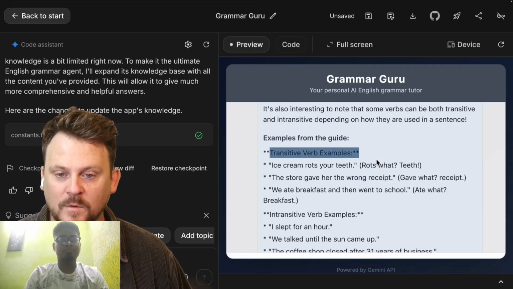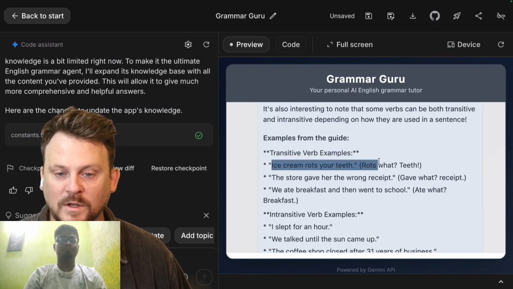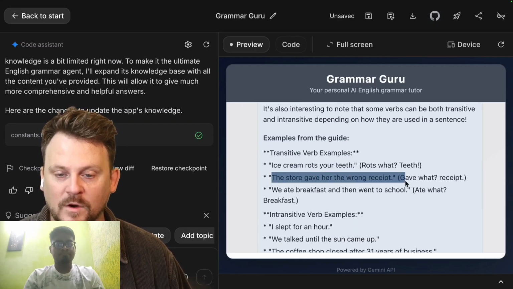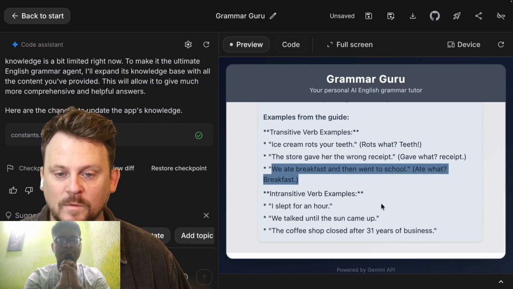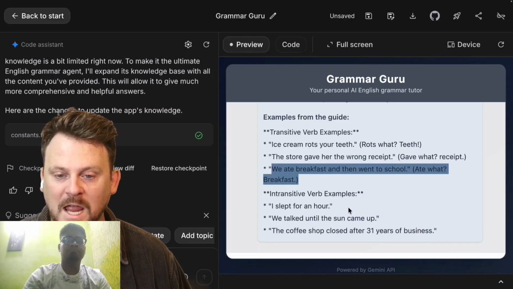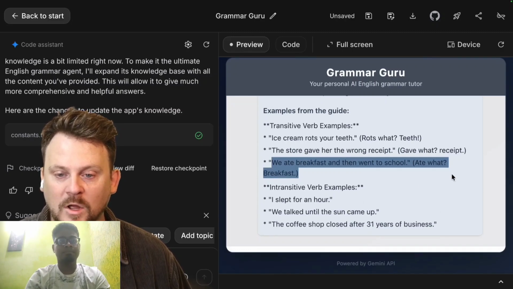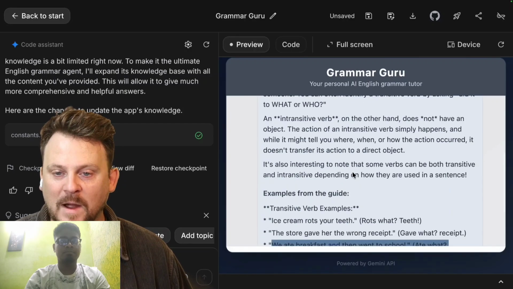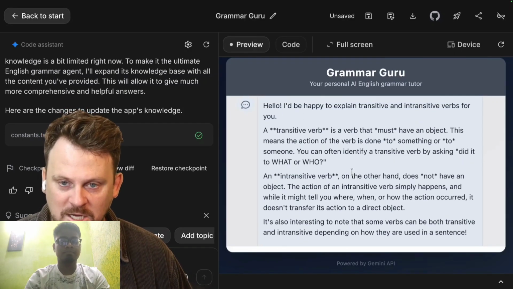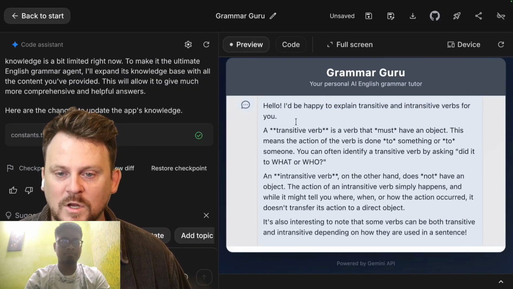Examples from the guide for transitive verbs: ice cream rots your teeth, the store gave her the wrong receipt, we ate breakfast and then went to school. Intransitive: I slept for an hour, we walked until the sun came up, the coffee shop closed after 31 years of business. So now, if I were going to keep iterating this here in Google AI Studio, I would work